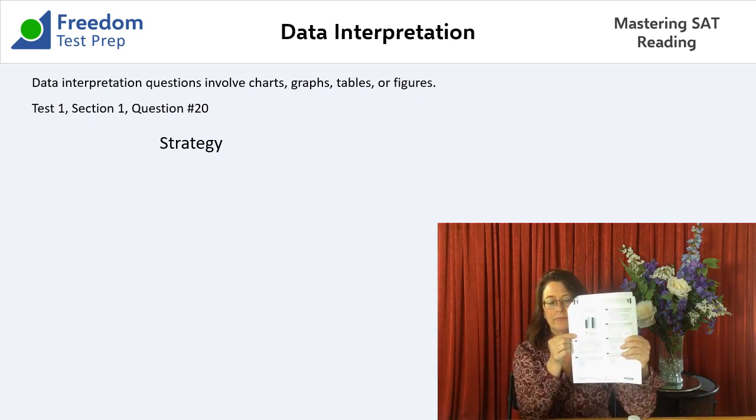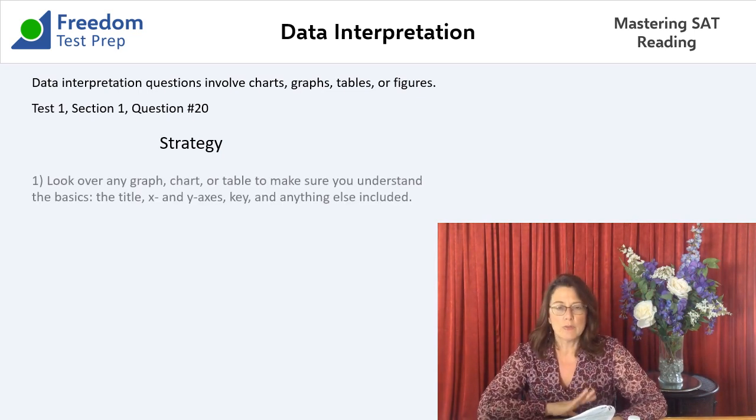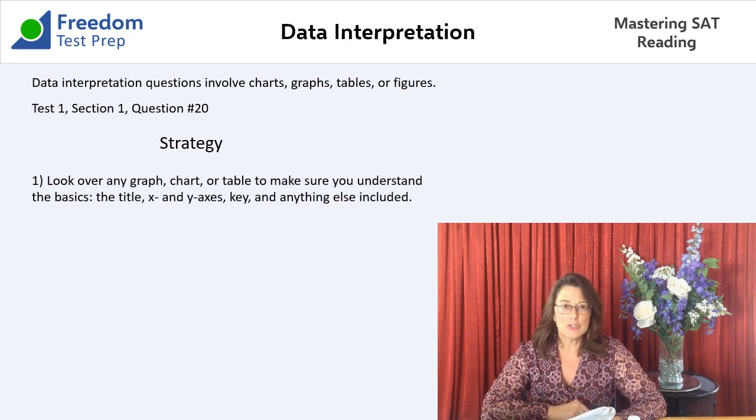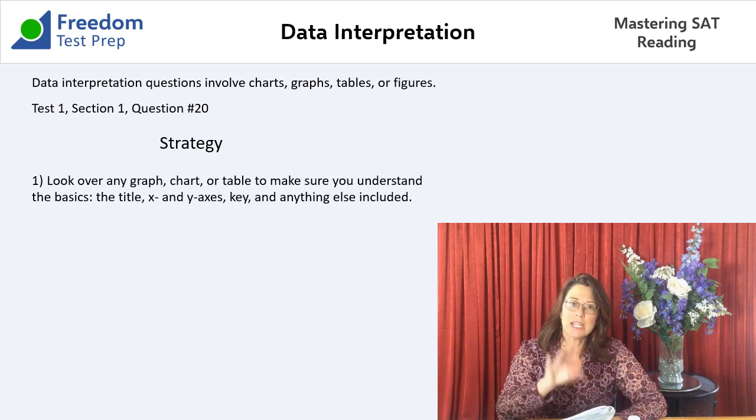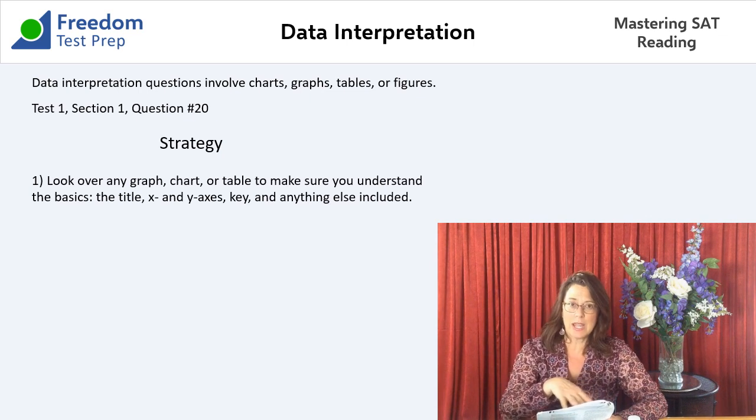All right, it's a graph. When you look at a graph or a table or a chart or anything, make sure you understand it first. That means reading the title, which says givers' perceived and recipients' actual gift appreciations. Then we look at the X and Y axis.